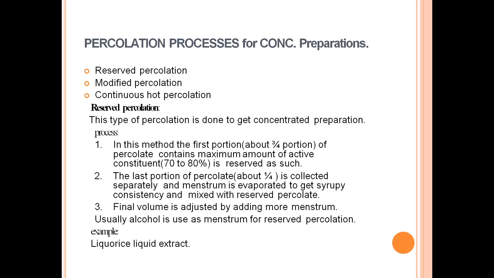In this method, the first portion, that is the 3/4th portion of the percolate, contains the maximum amount of the active constituent, that is 70 to 80%. It is reserved as such. The last portion of the percolate, about 1/4th, is collected separately, and then the separately collected menstruum is evaporated to get a syrupy consistency, which is then mixed with the reserved percolate obtained in step 1, that is the 3/4th, and then we have to adjust the final volume by adding more menstruum. Usually alcohol is used in such processes. An example is liquid extract of licorice.